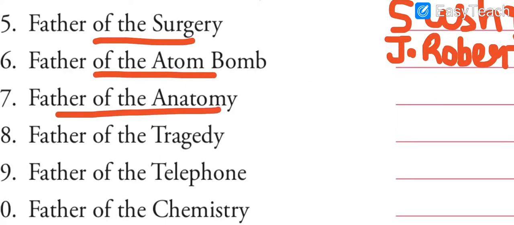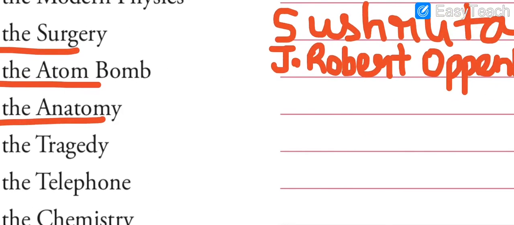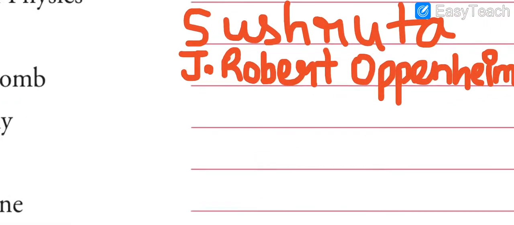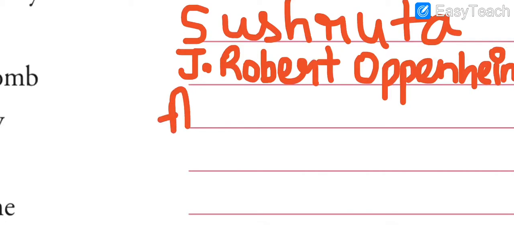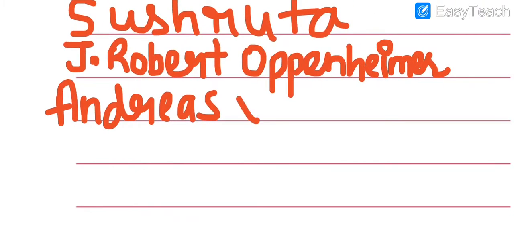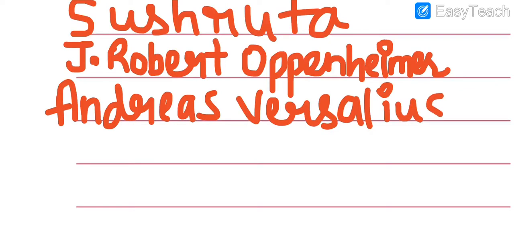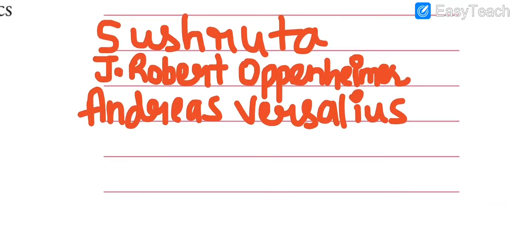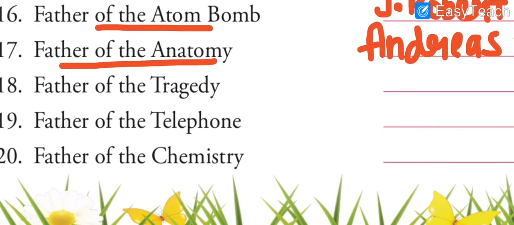Next question is father of the anatomy. Father of the anatomy is Andreas Versalius. So, Andreas Versalius is the father of anatomy.